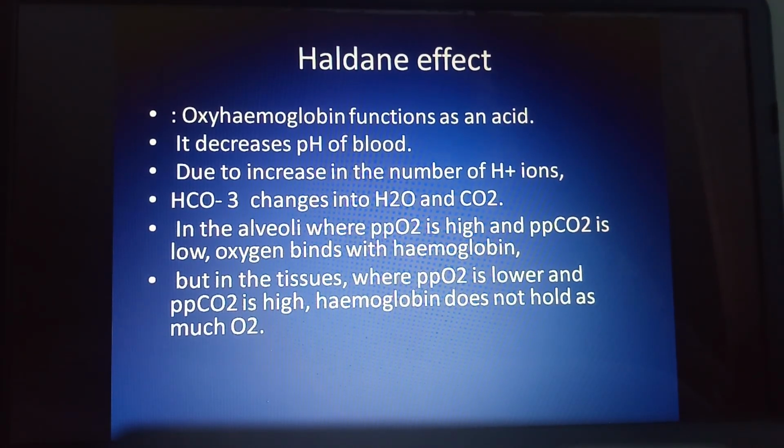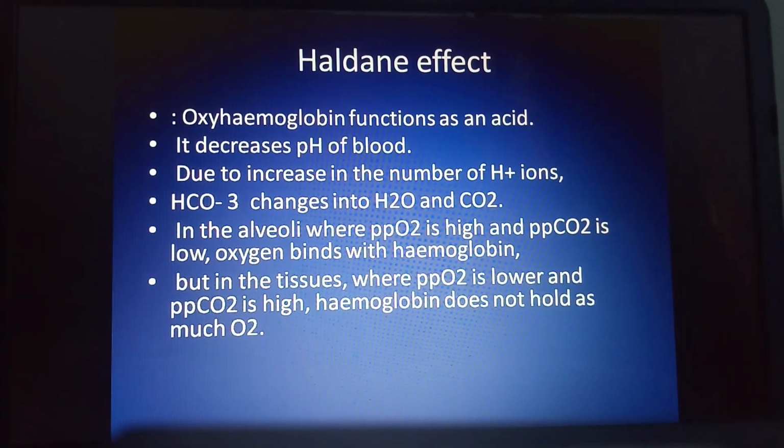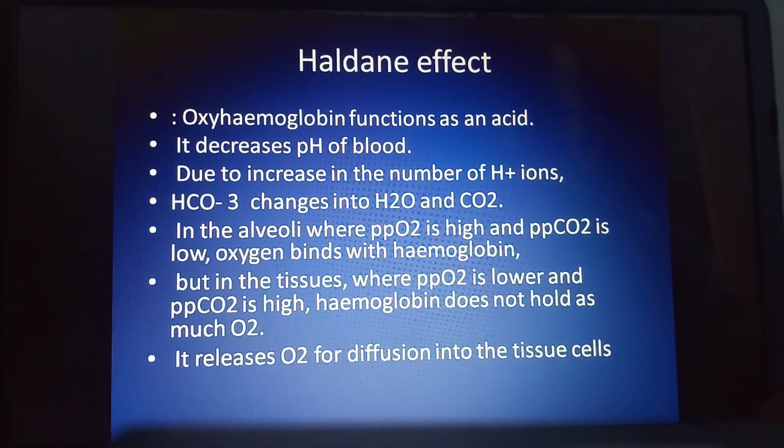Hb does not hold the oxygen for a long time. So it is going to dissociate the HbO2 into Hb plus O2. This is about the Haldane effect. It releases O2 for diffusion into the tissue cell.